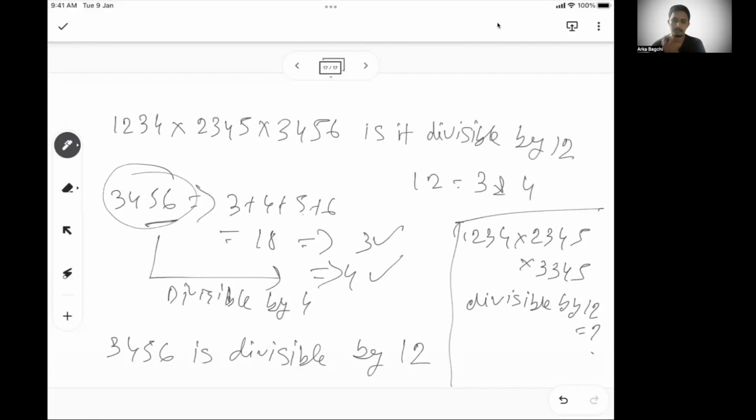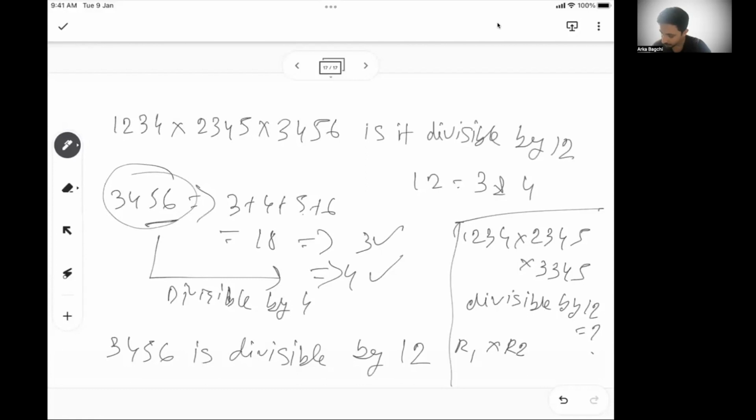For this, this is a homework. Try at home and give me the answer. So what you have to do, I'm telling you, you have to take 1234, divide by 12. Let's say the remainder you get from the first one is R1. Then you take 2345, divide by 12, you will get a remainder because it's not completely divisible.